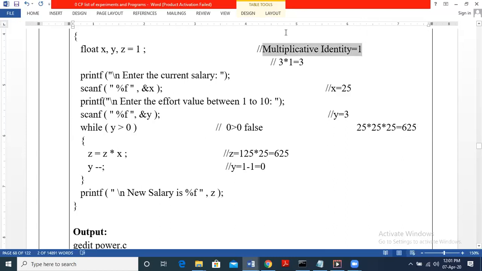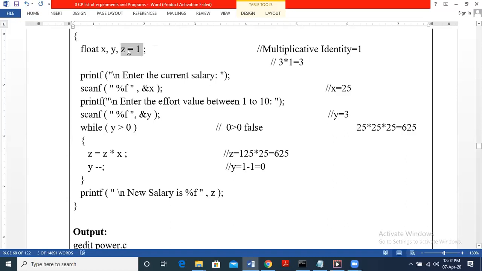For a basic operation as addition, we have to initialize with additive identity. So additive identity will be 0. So anything we add 0, we will get back the same number. So here, because the basic operation is multiplication, the result variable is initialized with multiplicative identity. This is very, very important. If we don't initialize, it will take some random initial value. Okay, some garbage value will be multiplied. The final result will be wrong.